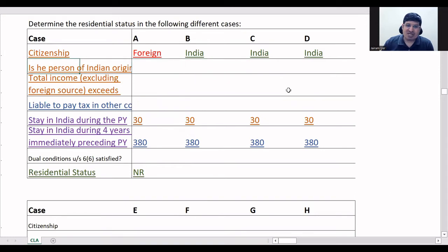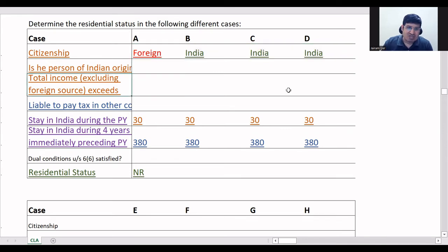Is he a person of Indian origin? Among these 4 points, there is nothing about person of Indian origin, correct? We don't even need to see this. The 4 conditions which I showed you, was there anything regarding Indian origin? No. In exception C, there's nothing regarding Indian origin. Only citizenship is there. So leave this.